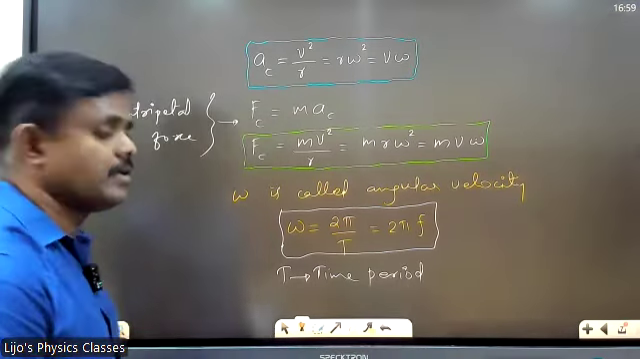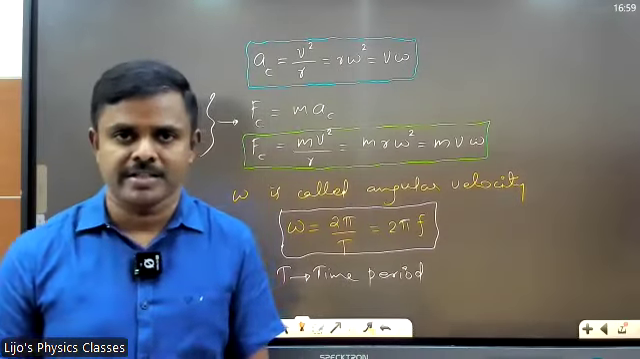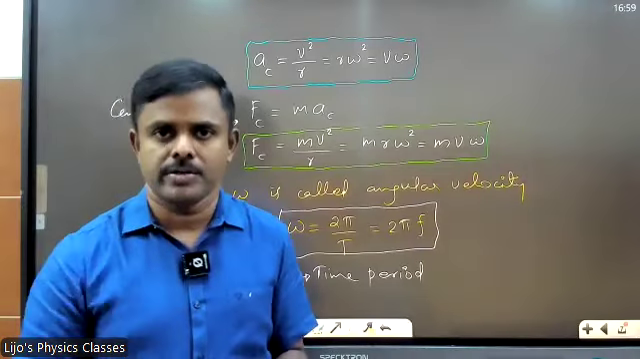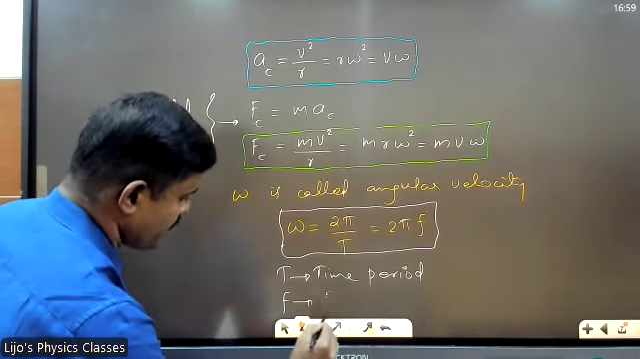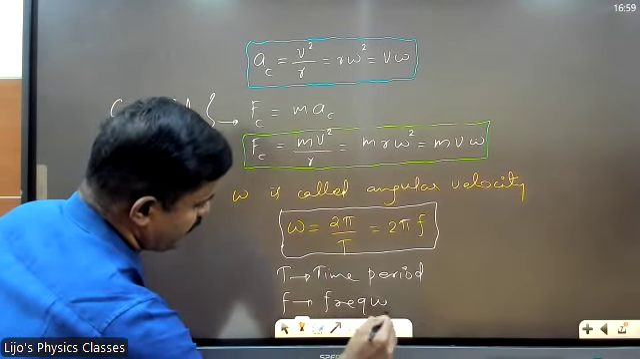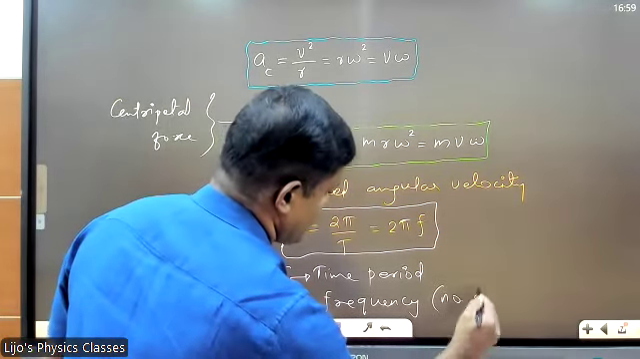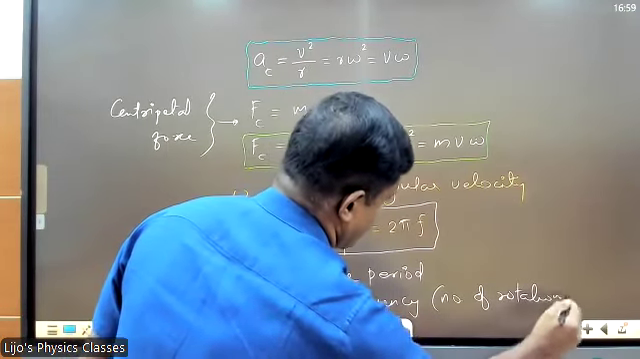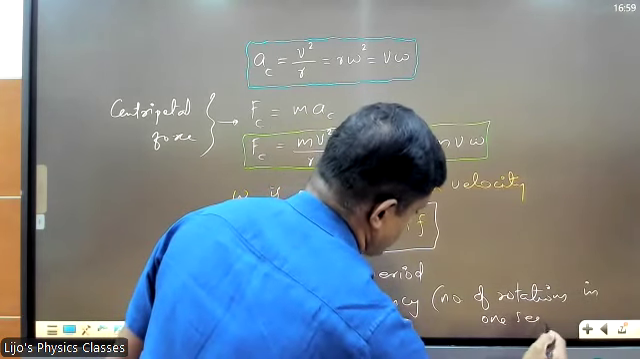T is called what? Time period, right? Time period of rotation. What is it in fact? Time taken to complete one revolution, or time taken to complete one rotation. Frequency, you write. f is called frequency. In brackets, number of rotations or revolutions in 1 second.